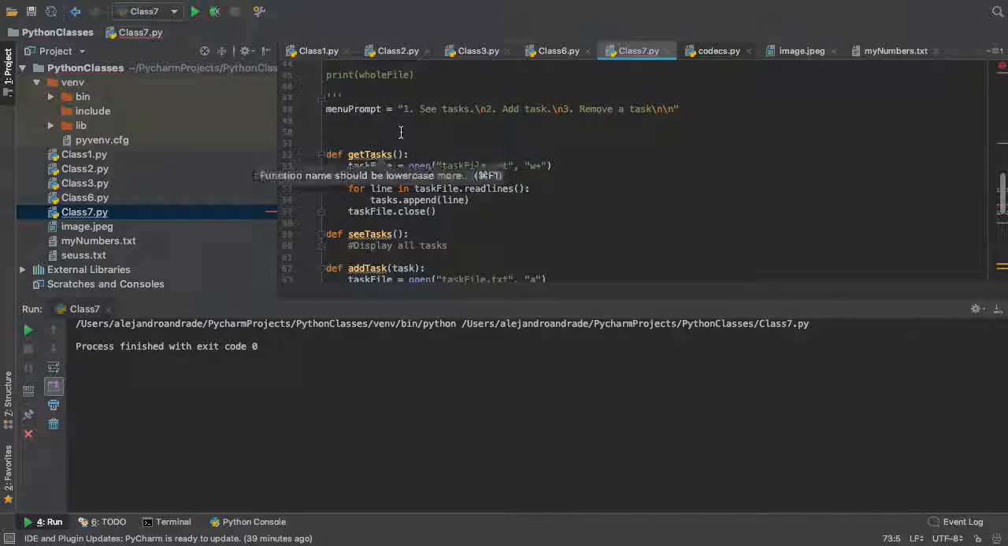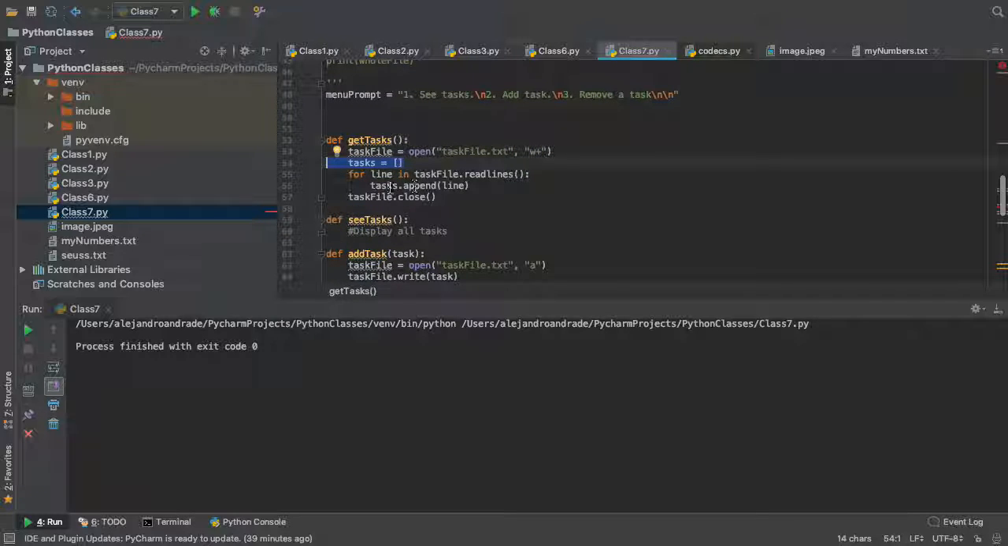I think it's a good idea to, by now, I think you have all realized that tasks is gonna be a variable that is getting used in all the functions. So we might as well, instead of passing it through all the functions, make it a global variable.